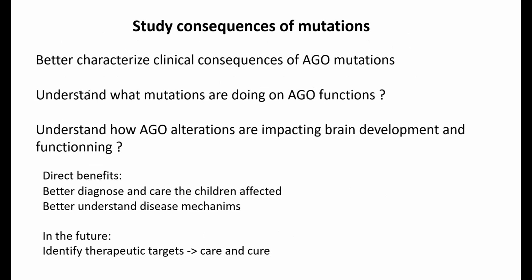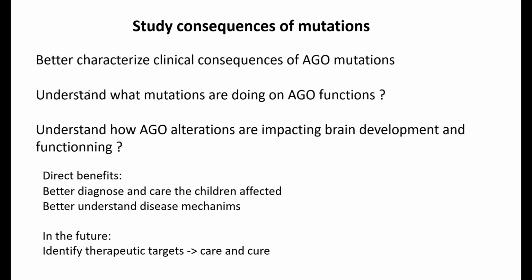I think it's maybe relevant with what you say, that we are now trying to better characterize the clinical consequences of AGO mutation. So I put AGO there. So I really encourage all the family members with AGO1 mutation to participate in the clinical registration that they will do with DAVR, because it would be really important to see the common things and maybe the particular things, if there are some particularities related to AGO1 or AGO2.